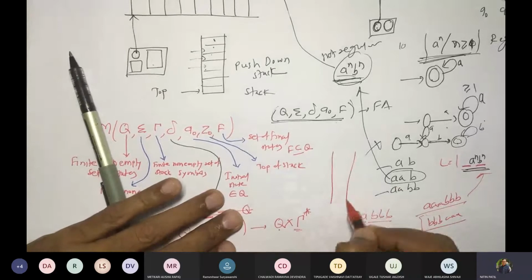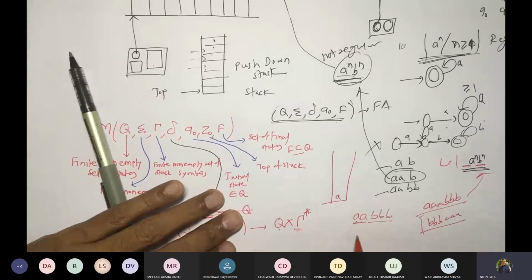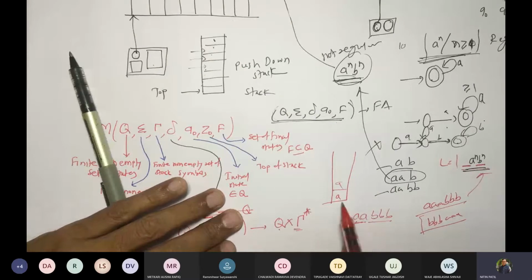Think of this. There is a stack. Whenever you find A, push it into the stack. Whenever you find B, pop it. Now, if the string is still remaining and the stack is empty, that means the string doesn't fit here.